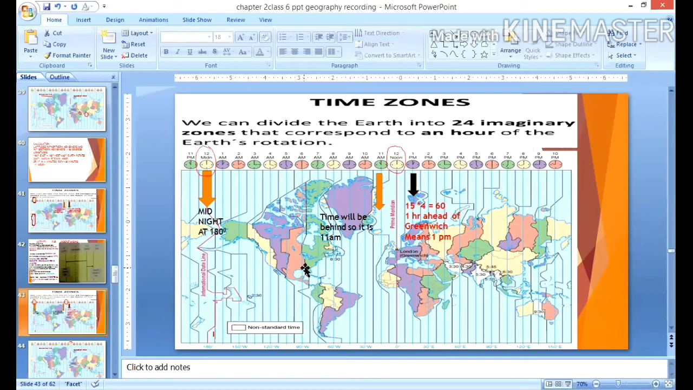So at any place, a watch can be adjusted to read 12 o'clock when the sun is at the highest point in the sky. That is the midday, or mid-noon. So when the sun is at the highest point in the sky, it is midday. The time shown by such a watch will give the local time for that place.